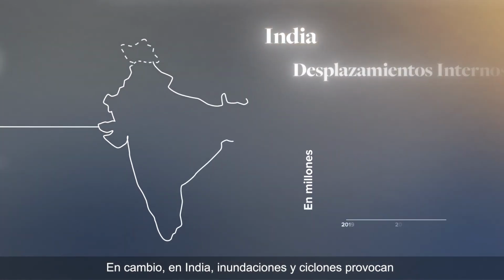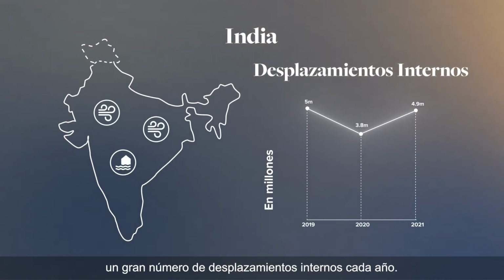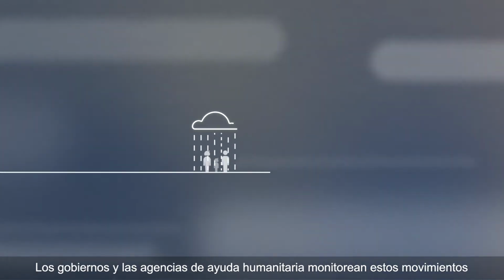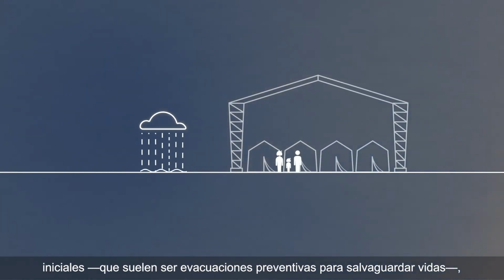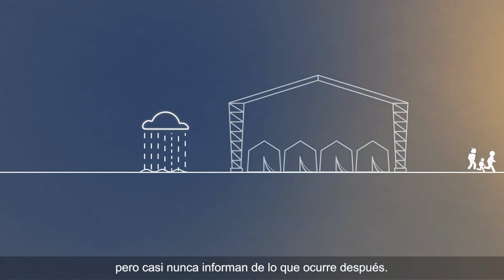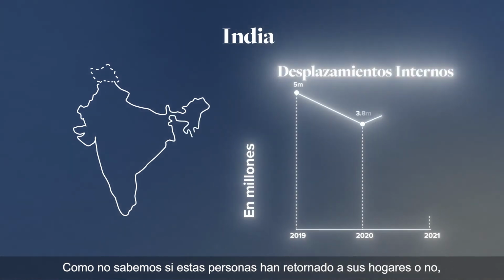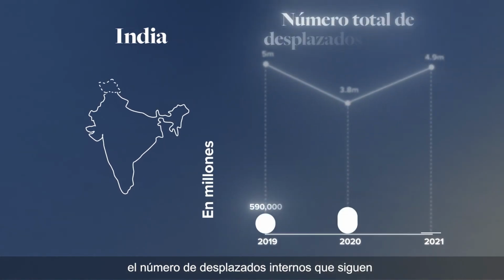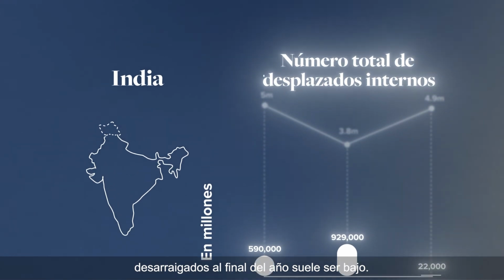In contrast, in India, floods and cyclones trigger vast numbers of internal displacements every year. Governments and aid agencies track these initial movements, often life-saving evacuations, but they rarely report on what happens next. As we frequently don't know if these people have returned home or not, the number of IDPs still uprooted at the end of the year is generally low.